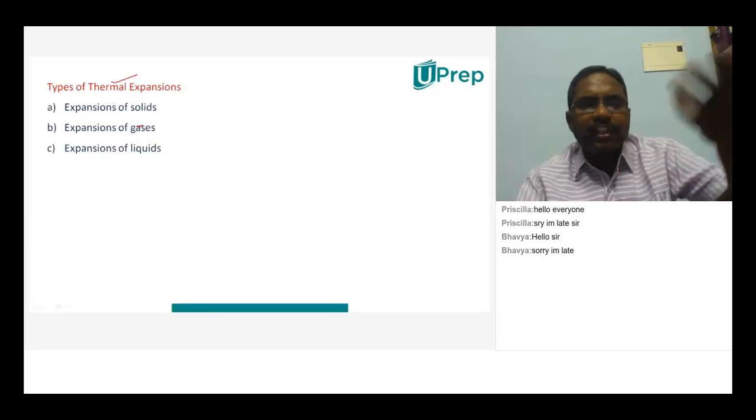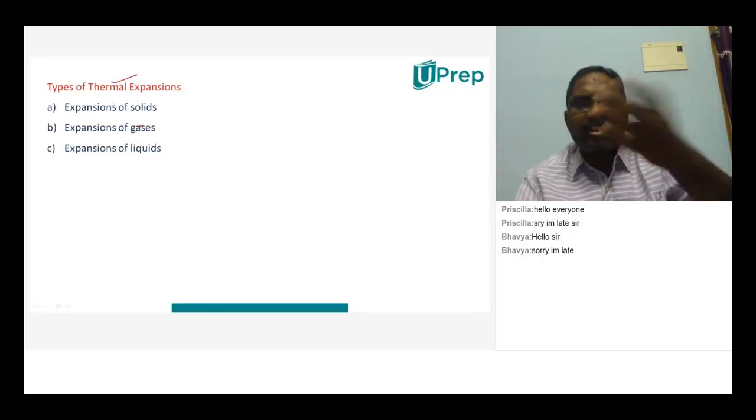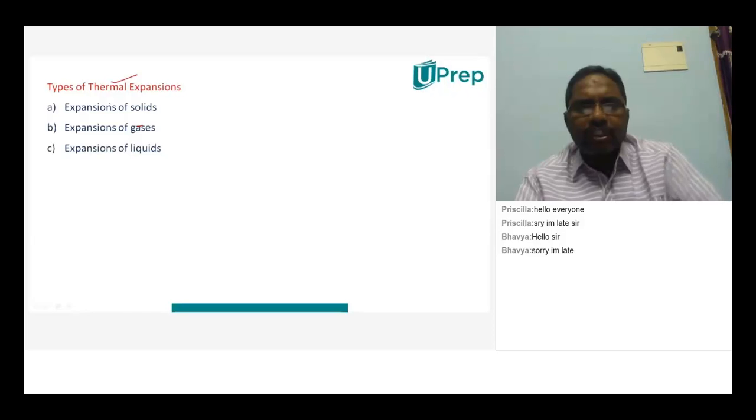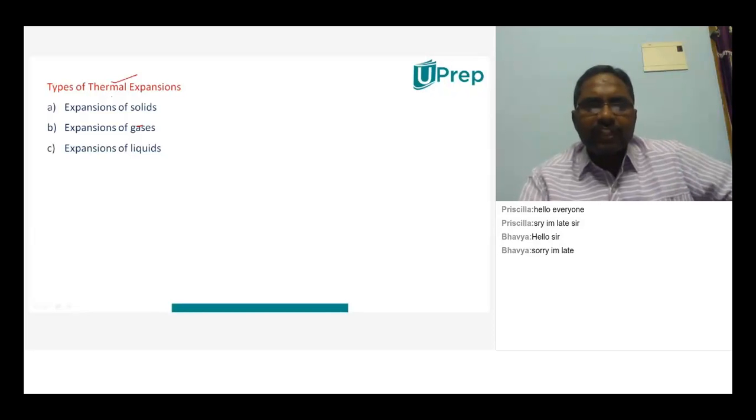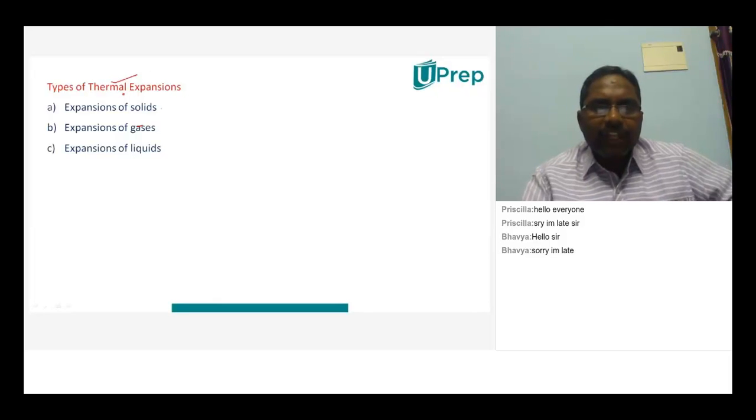That means if you are changing the temperature, then heat energy also will change. So this is one effect of heat energy only. So that is nothing but thermal expansion. And how many types of expansions will be there generally? Expansion of solids, expansion of gases and expansion of liquids. As you know that there are three types of substances: solids, liquids and gases, and all will expand while you are heating.